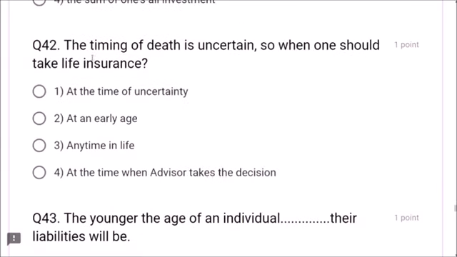Next, question number 42. The timing of death is uncertain. Yes, we all know. So, when should one take life insurance? At the time of uncertainty, or at an early age. At an early age is correct, friends. Any time in life, or when the advisor takes that decision? No, at an early age is the correct answer, friends.